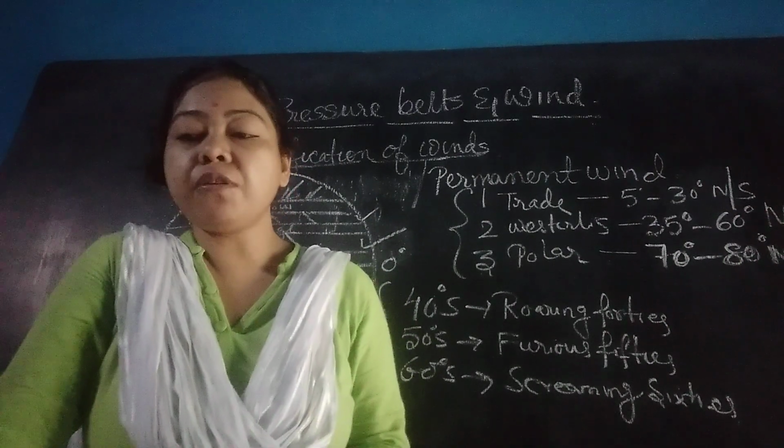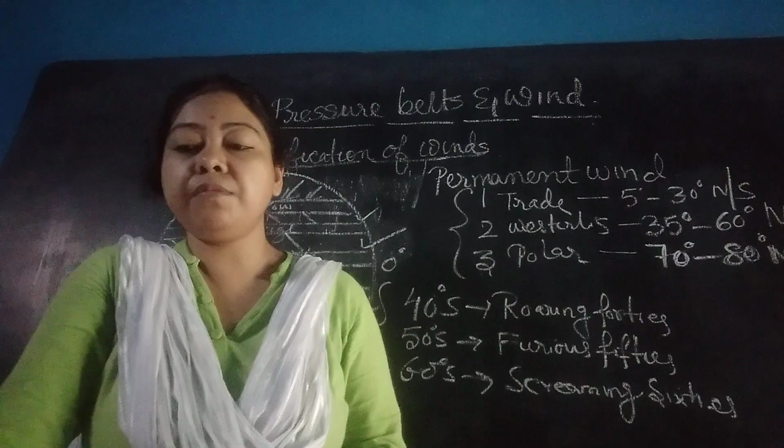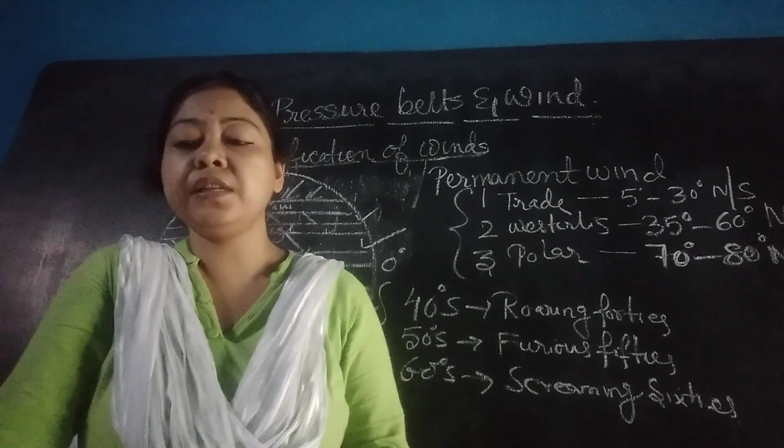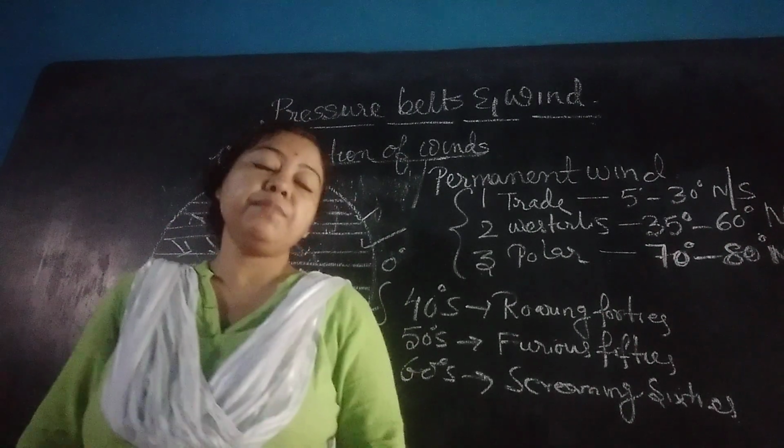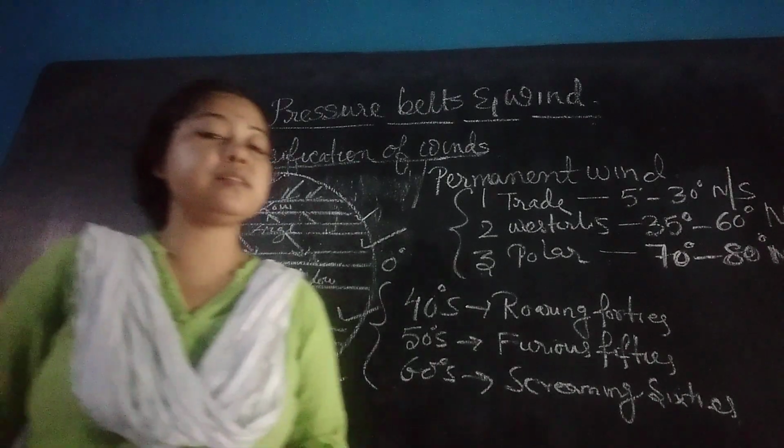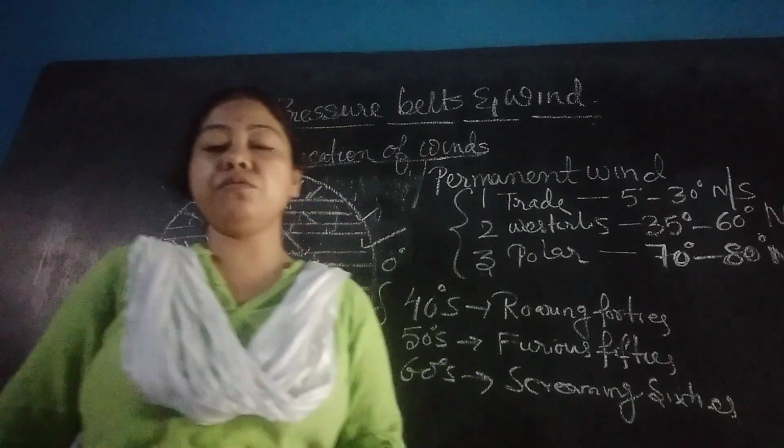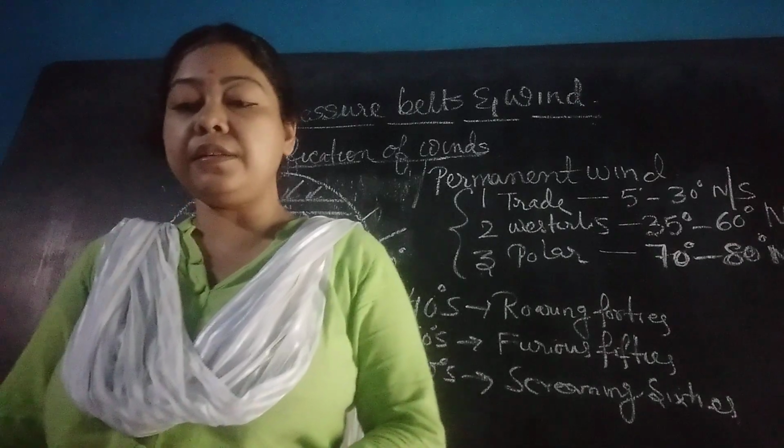These winds blow from the eastern direction in the polar region. These winds are hence called polar easterlies. As they blow from the eastern direction, they are also known as polar easterlies.